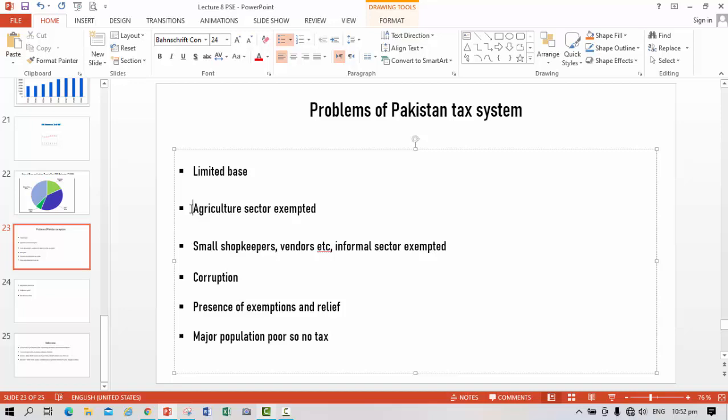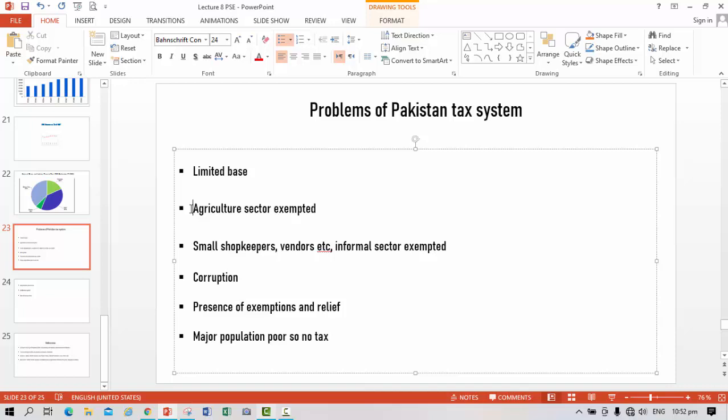Corruption is another problem of the Pakistan tax system, because officials do not work fairly to collect the taxes. Similarly, people submit false statements, and they show their firms, their organizations, in loss instead of earning, and they make corruption. So there are different types of corruption which reduce the tax revenue. The process of exemptions and relief is also a problem which is restricting the tax revenue of Pakistan.